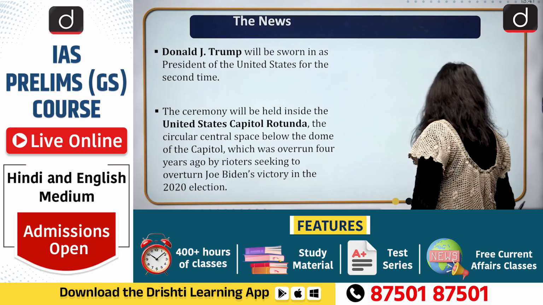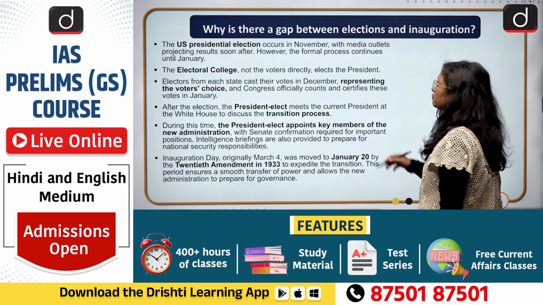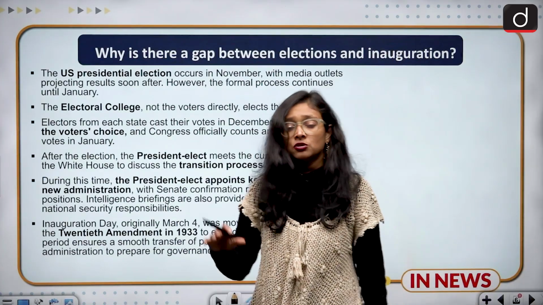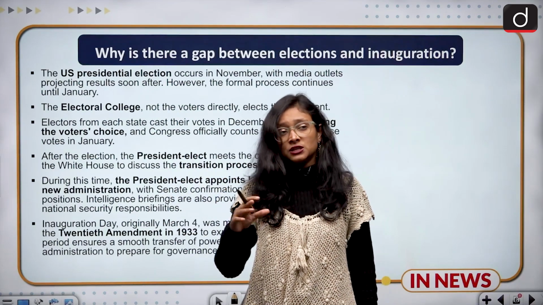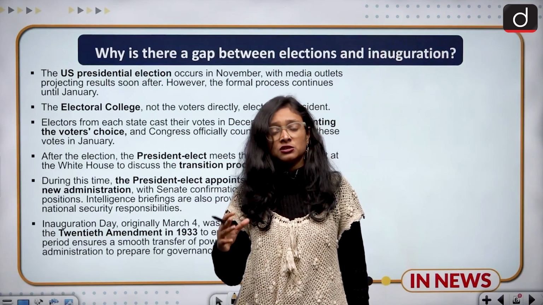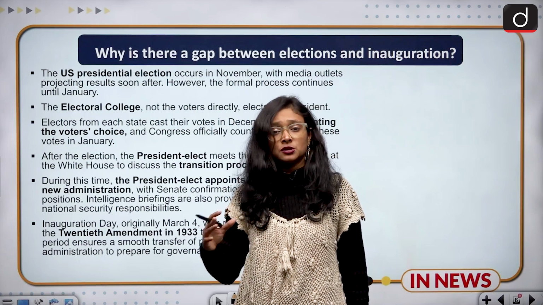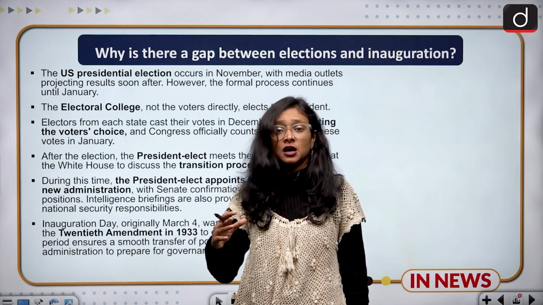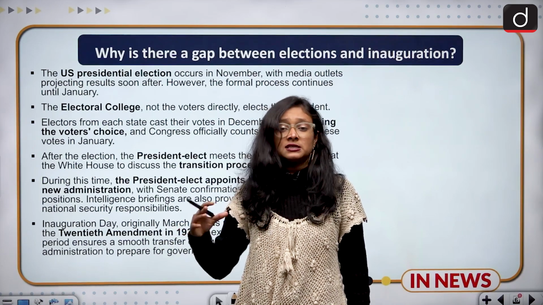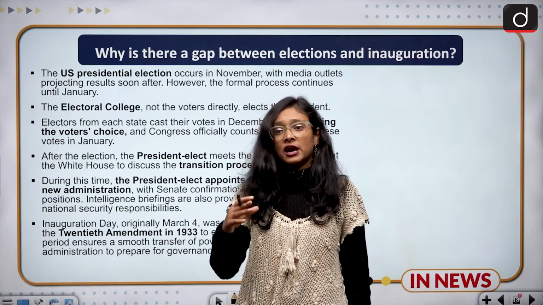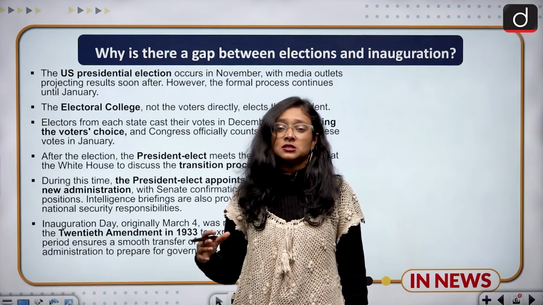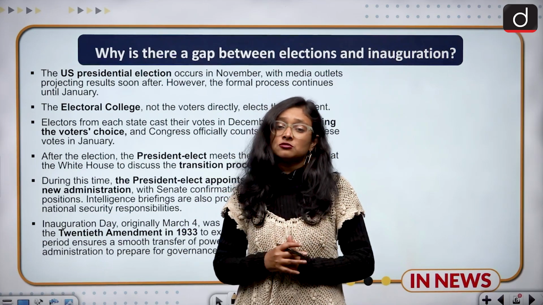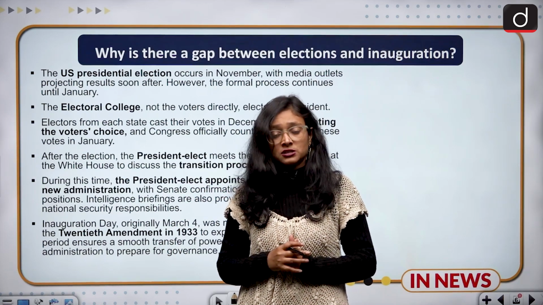So coming to the next one, which is about why there is a gap between elections and inauguration. Before moving to this particular question, we need to know who is attending. It is expected that Mark Zuckerberg, Jeff Bezos, and the former President of America are going to attend, along with Senate members, and also India's Minister of External Affairs is going to attend this particular ceremony.